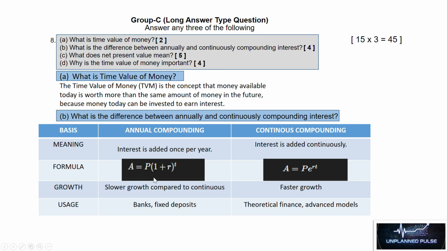Annual compounding formula is A equals P times (1 plus R) to the power T, where P is the principal amount, R is the interest rate and T is time. Growth in annual compounding is slower compared to continuous, and continuous compounding is faster growth. Usage of annual compounding is banks, fixed deposits, etc. And in continuous compounding, usage is theoretical finance and advanced models.